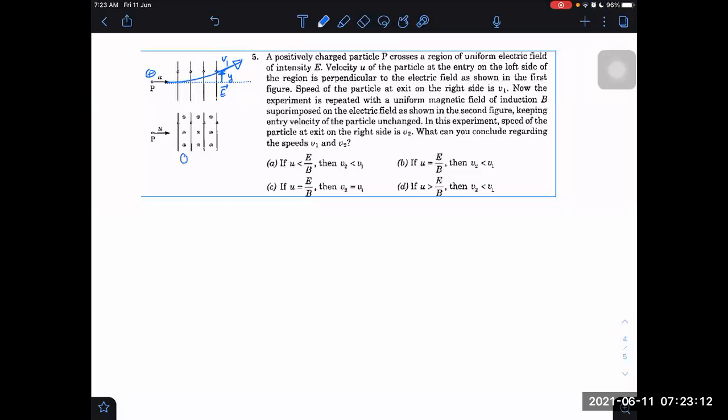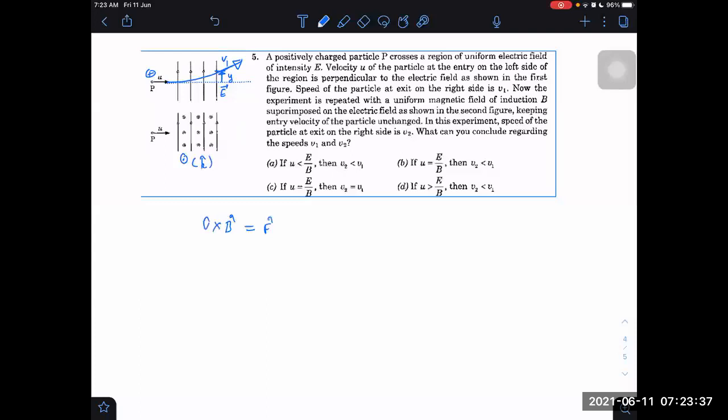Don't think that I have to first find the cycloidal path. We don't have to do anything. We have to just check in which direction the force is acting on the positive charge. Velocity is this side. QV cross B. The magnetic field is along k cap. V cap cross B cap is the direction of F cap.